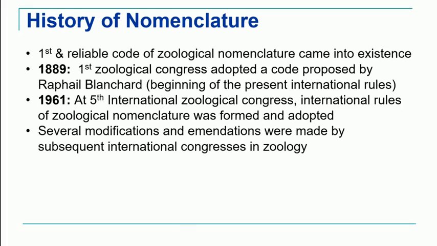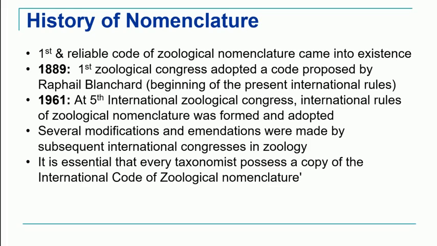Now, to this first draft, many modifications and amendments were made in subsequent years by the International Congress of Zoology. So it becomes imperative for all taxonomists to possess a copy of the International Code of Zoological Nomenclature, abbreviated as ICZN. It is in the form of a book, and that book is a reference for any taxonomist doing nomenclature or taxonomy related work.